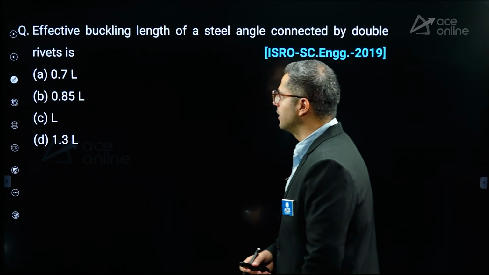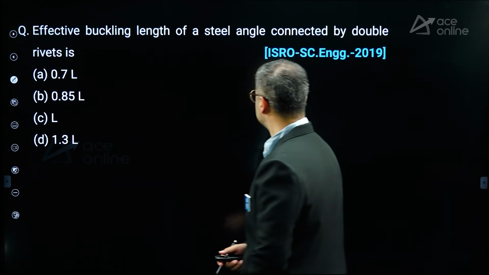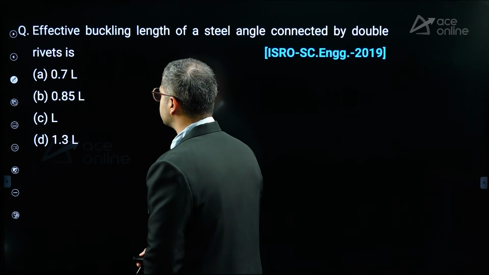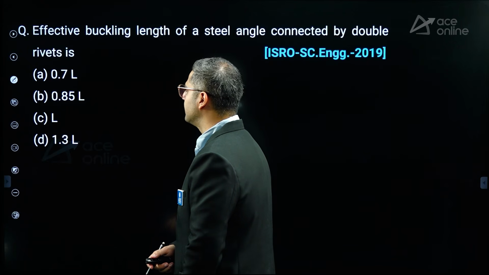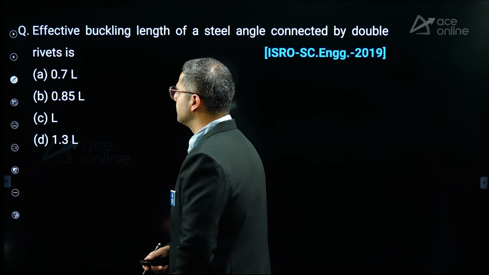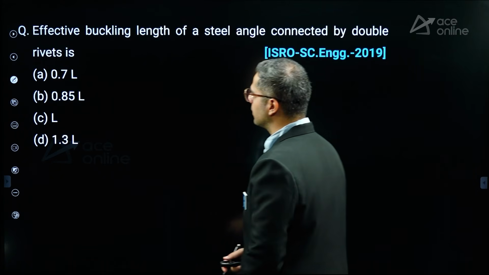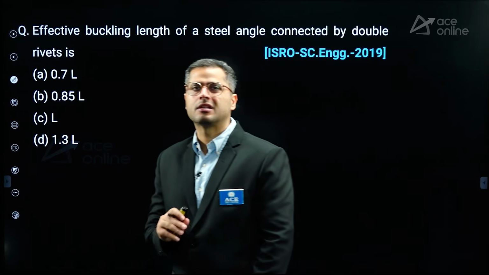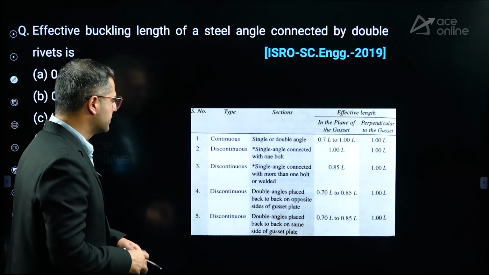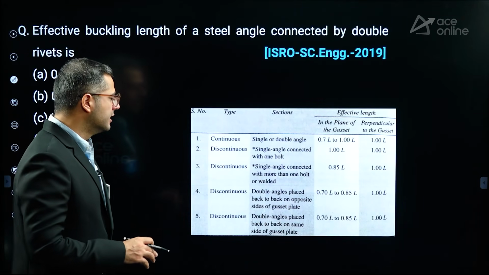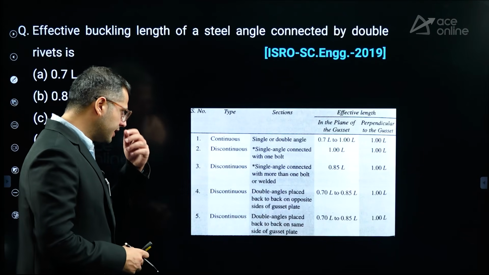Apart from that, here they are saying the effective buckling length of a steel angle connected by double rivets is. So over here, specifically, they are talking about the buckling effective length in terms of the criteria of double rivets. They must be talking about the struts, right? So generally, such codal provision is given for struts, continuous struts and discontinuous struts. In this particular table, you can take a screenshot of this if you want, that it will be helpful for your future as well for revision.